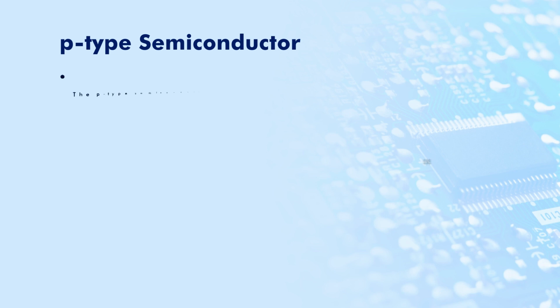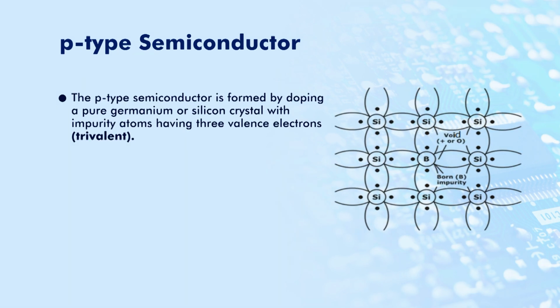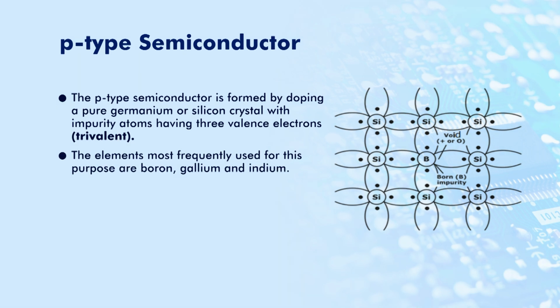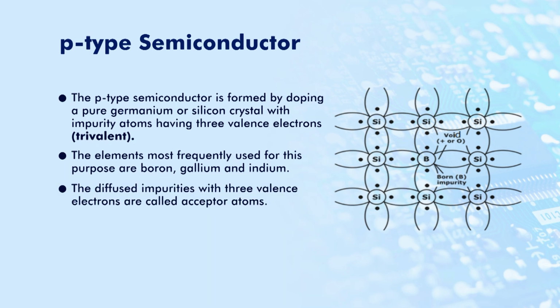So, moving forward towards the p-type semiconductor, the p-type semiconductor is formed by doping a pure germanium or a pure silicon crystal with impurity atoms having 3 valence electrons, that is, trivalent in nature. The elements most frequently used for this purpose are boron, gallium and indium. The diffused impurity with 3 valence electrons is called an acceptor atom.